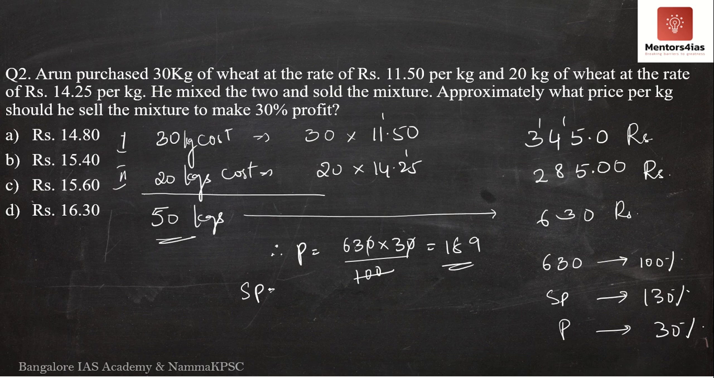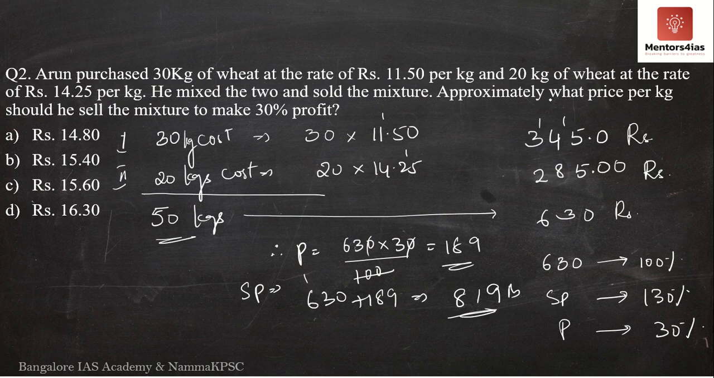Then what will be the selling price? The selling price will be 630 plus 189, which is equal to 9, 8 plus 3 is 11, 1 1 2 2 6 8. 819 rupees. 819 rupees.